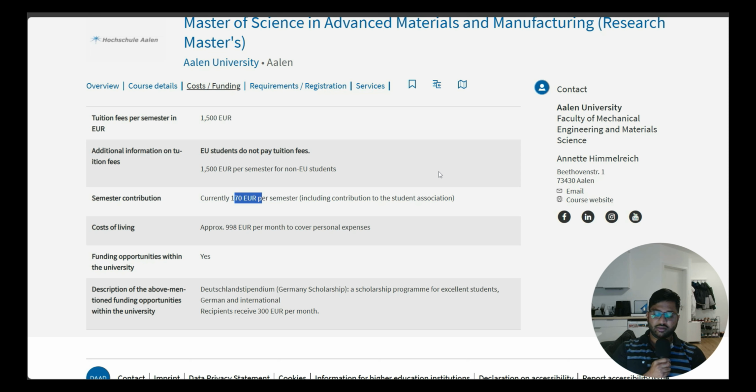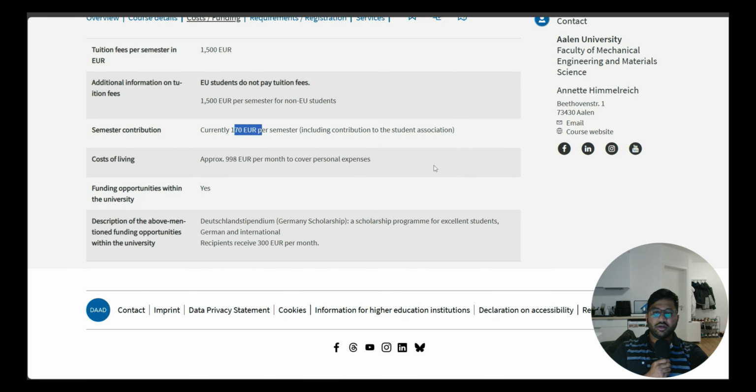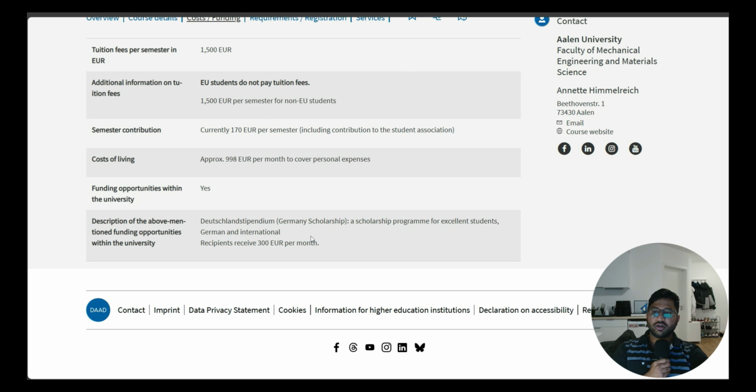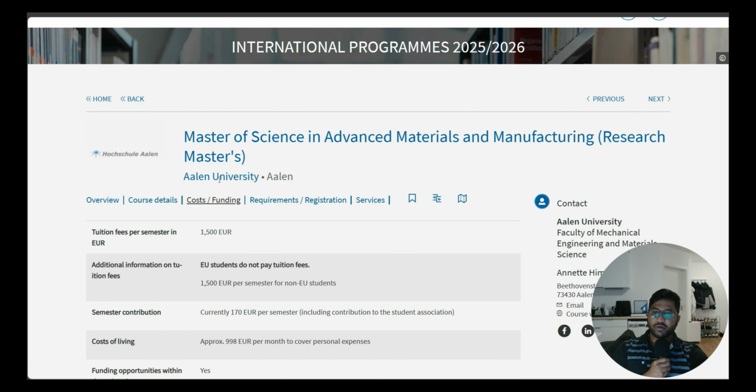And in the second year, when you have to get your visa renewed, then you need to have an account again or any part-time job contracts, so that you can prove that yes, you have funding for the upcoming year, then your visa will be renewed. Then funding opportunity within the university, yes, as I told you, it is there. The options for funding opportunities are Deutschland Stipendium, German and international funding opportunities. Recipients will receive 300 euros per month.